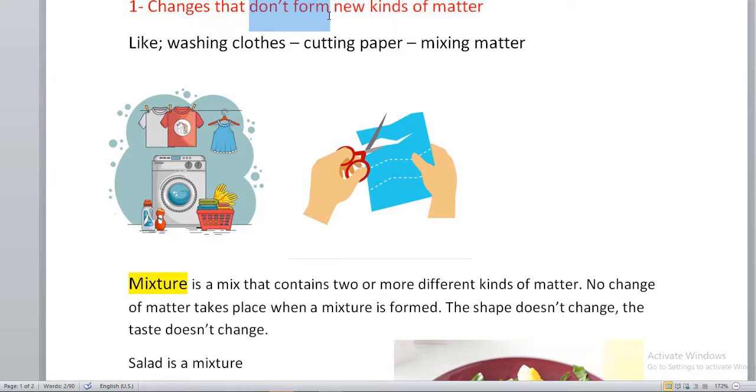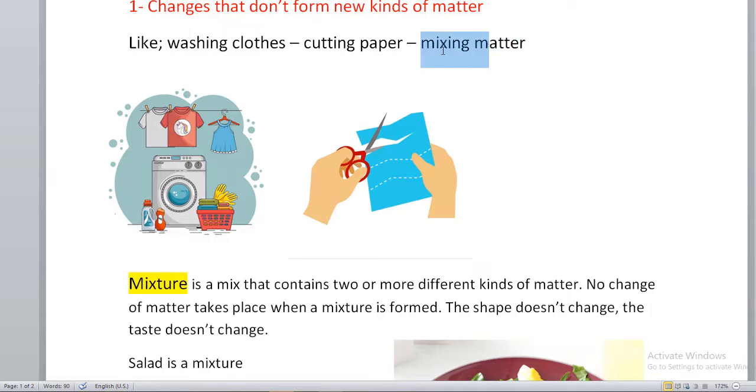It's still clothes. Also, cutting paper. When you cut paper, does the paper change into something else? Does it change to wood or rock or ash or iron? No, it's still paper, but smaller paper, right? So cutting paper doesn't form new kinds of matter. You only cut the paper and the paper has become smaller, but no new matter forms.